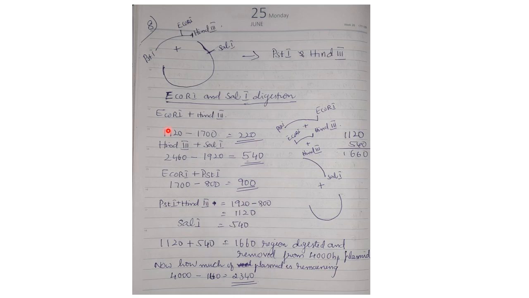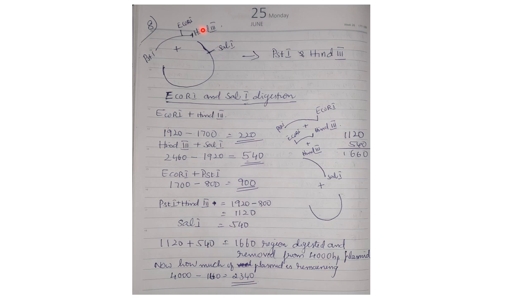products of digestion. So first EcoRI-HindIII. I will take this portion, EcoRI-HindIII. HindIII is, I forgot to add the base pair here, HindIII is 1920 and EcoRI is 1700. So this portion will be 1920 minus 1700. This will be the size of this particular digested product, this one, EcoRI-HindIII. How much is it? It is 220 base pairs.